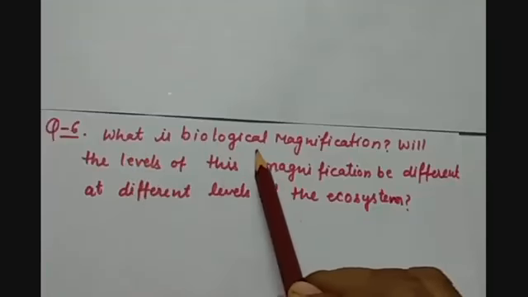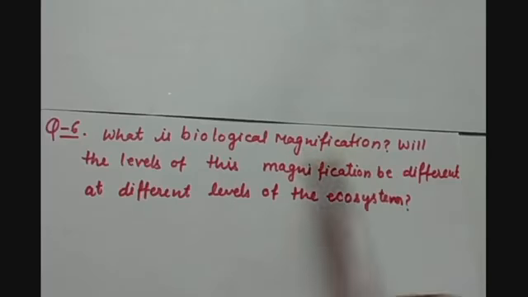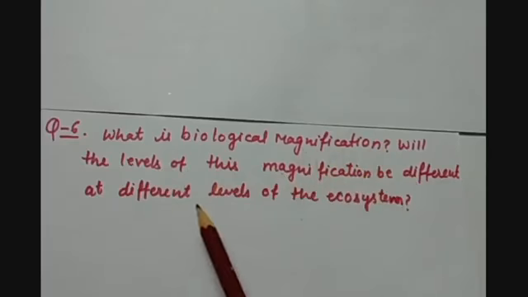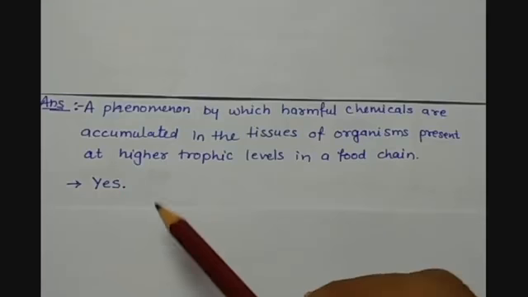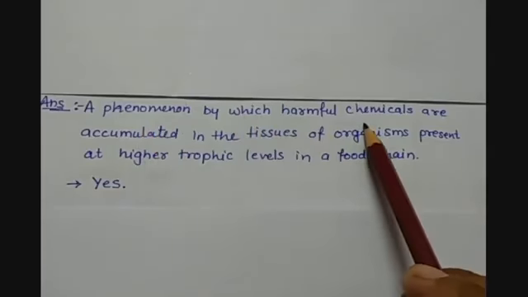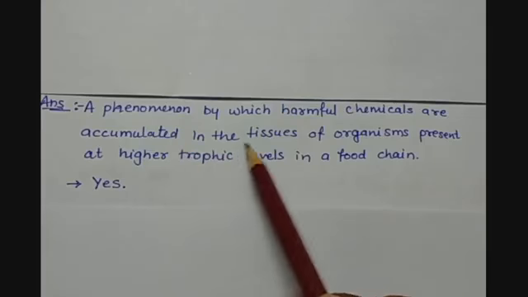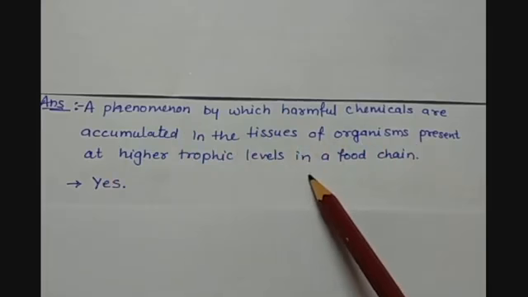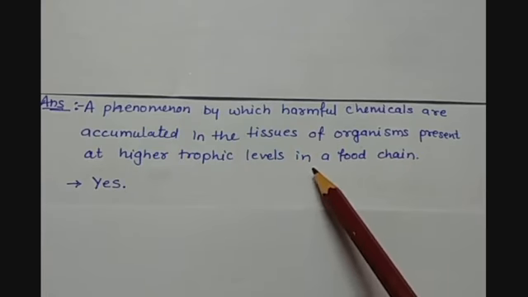What is biological magnification? Will the levels of this magnification be different at different levels of the ecosystem? So children, we know that biological magnification is a phenomenon by which harmful chemicals are accumulated in the tissues of organisms present at higher trophic levels in a food chain. That is called biological magnification or biomagnification.